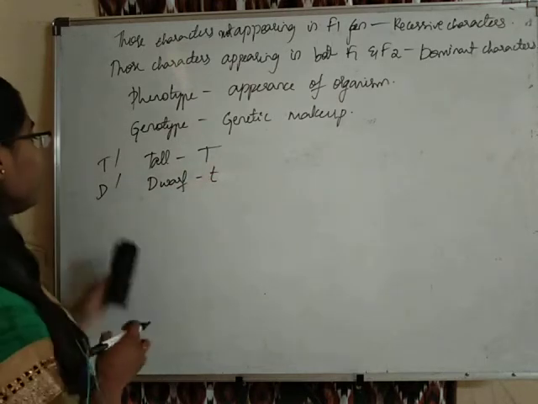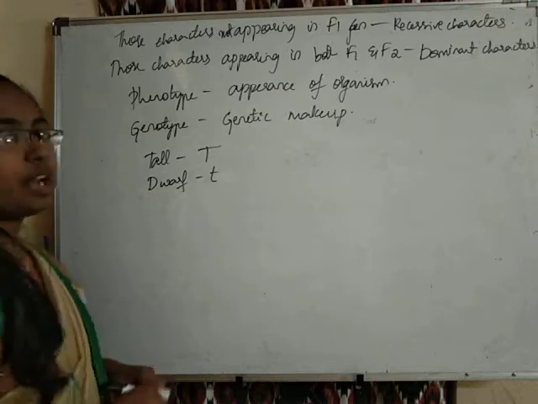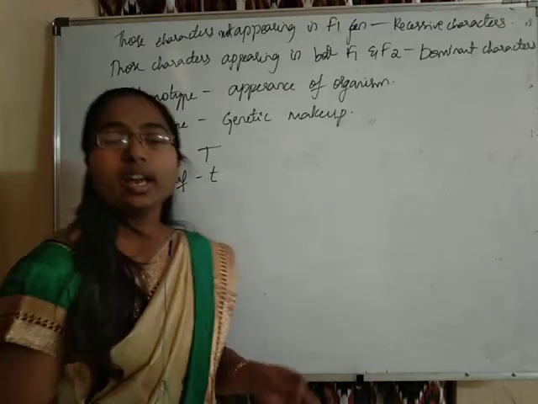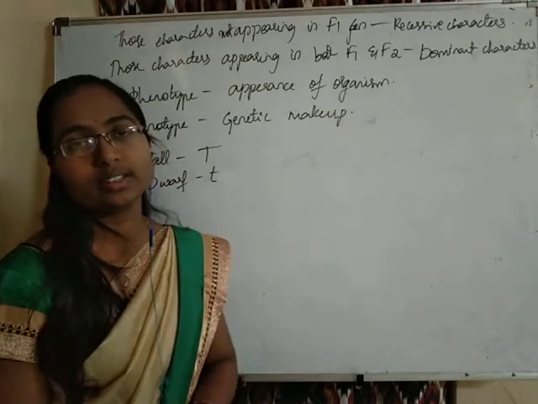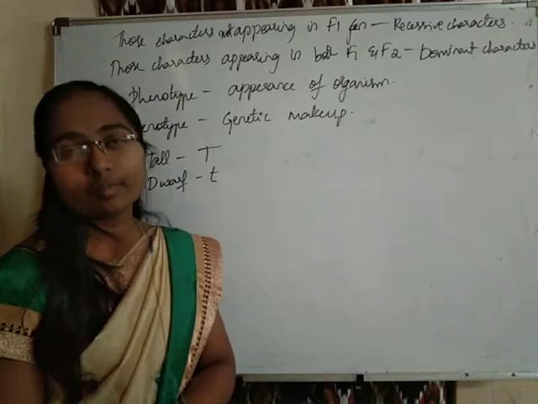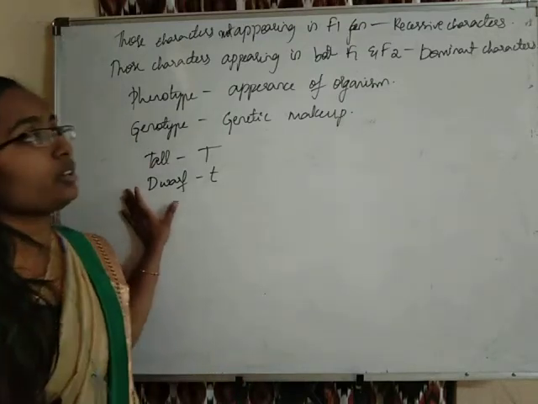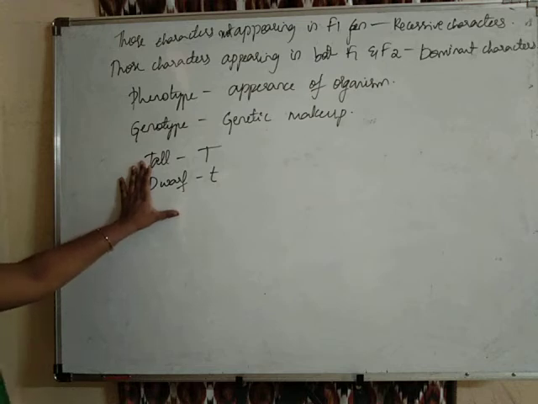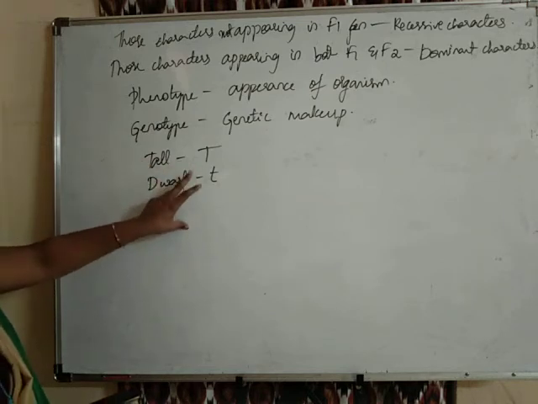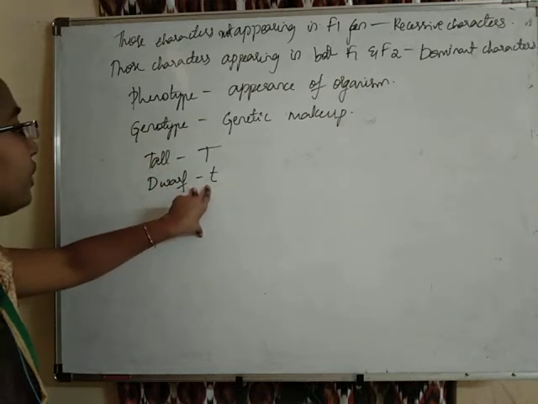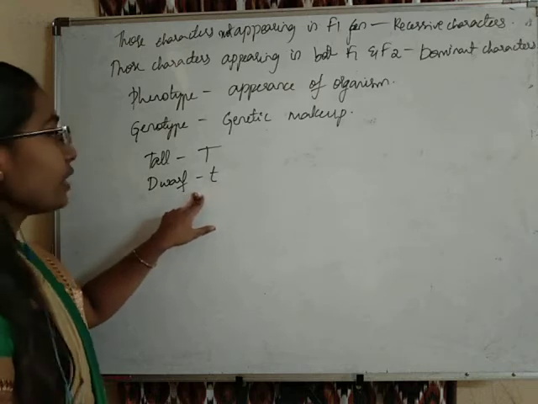We are not using any other alphabets. We use the same alphabet in upper case and lower case. Capital T denotes the tall character, and the small letter denotes the recessive character.